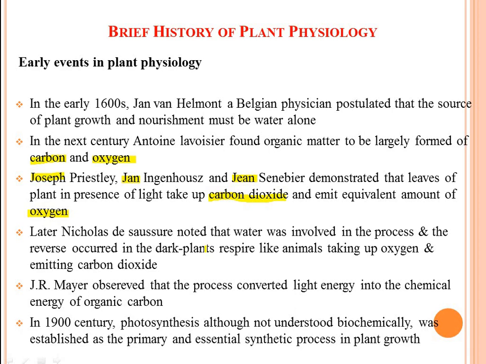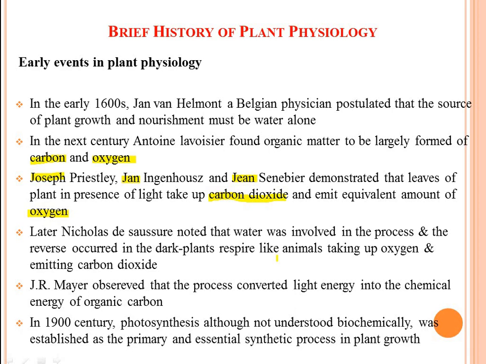But when conditions are adverse, if the temperature is very high and there is no availability of water, then plants show photorespiration. It means in the presence of light they respire. They take up oxygen and emit carbon dioxide. Means both processes are reverse. In favorable conditions they show photosynthesis, and in unfavorable conditions they show photorespiration.